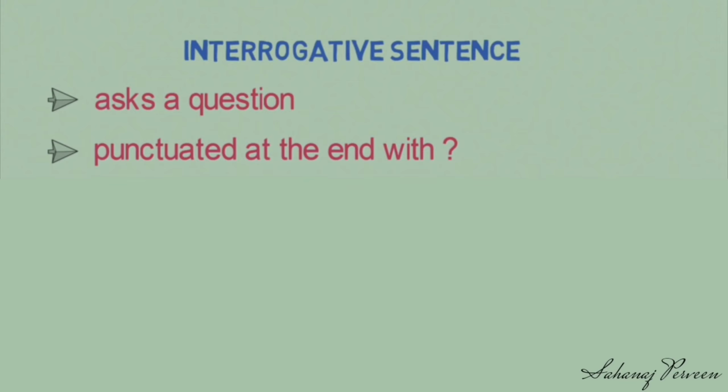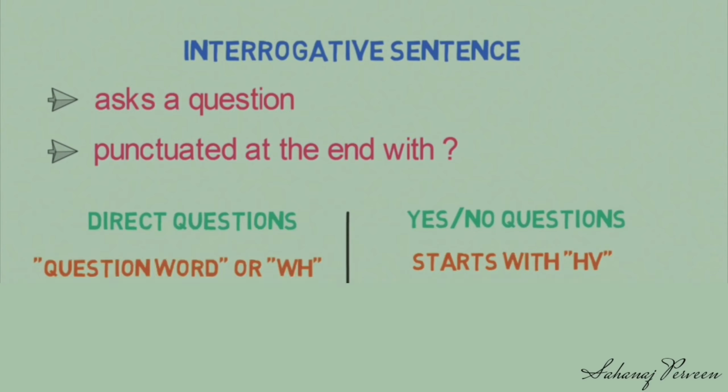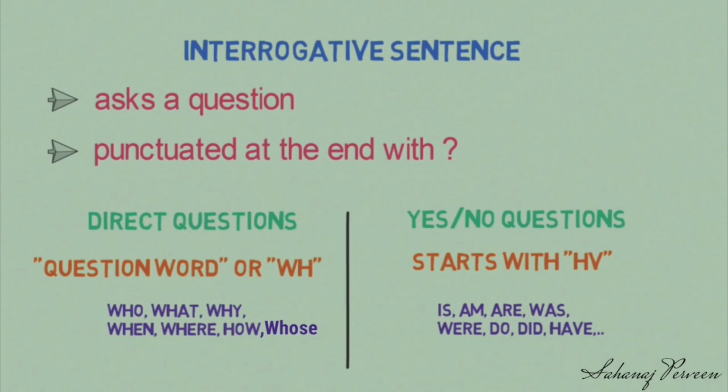There are two types of question, direct questions and yes-no questions. Direct question: this question starts with a WH word like who, what, why, when, where, how, whose, etc. Yes-no question: this type of question starts with a helping verb like am, is, are, was, were, do, does, did, have. Generally, these questions are designed to be answered simply with either yes or no.